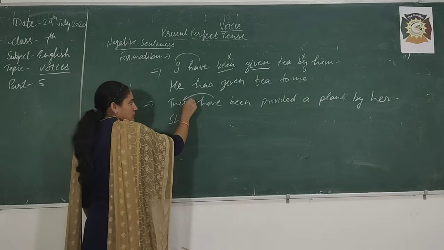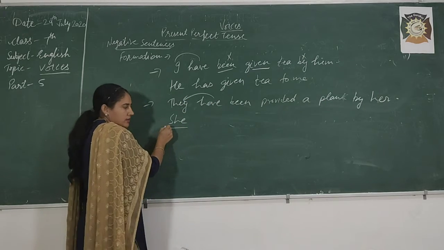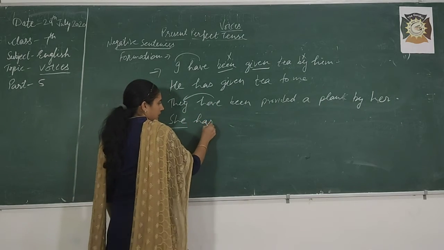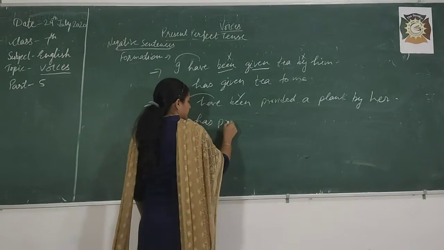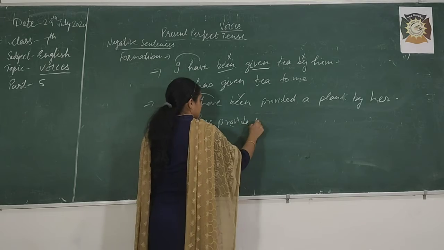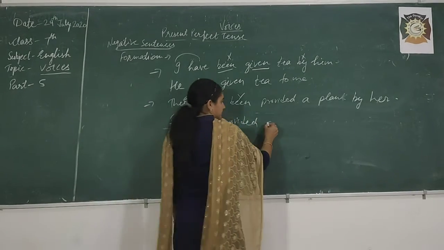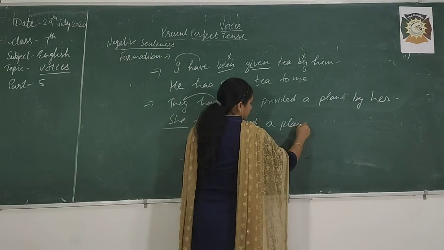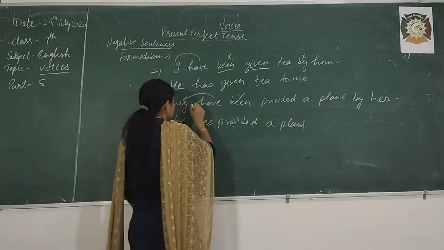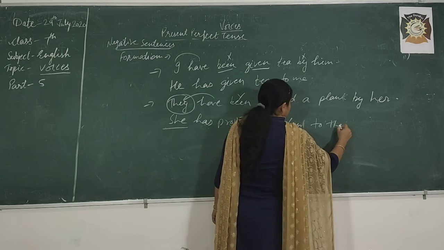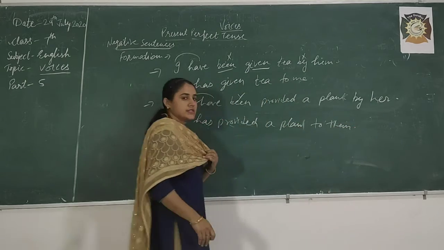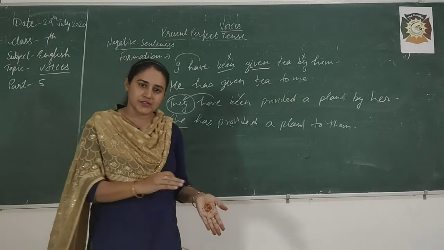Have is used according to they and we are using she. She has, in active voice we will cross been. She has provided what? A plan. A plan to them. Like this you can change passive voice into active voice.